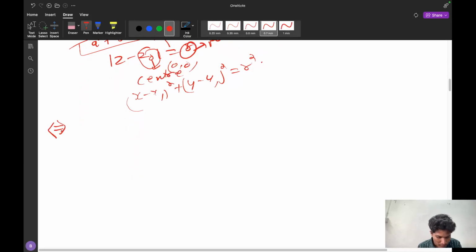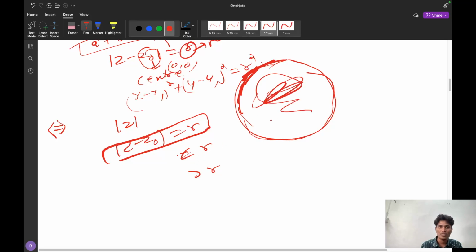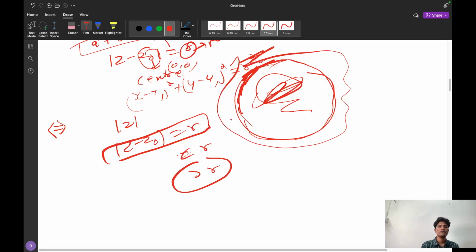And next important thing, same here also, that is modulus of z and modulus of z minus z naught. If this is equal to r, it is representing a circle, on the circle region. But if it is less than r, it is representing the inside region. And if it is greater than r, it is representing the outside region. Entire outside region is represented.